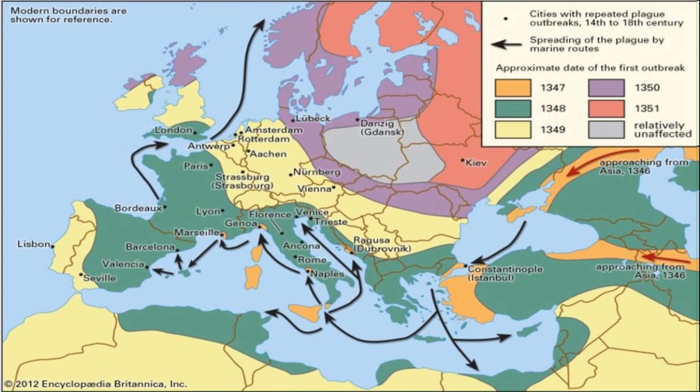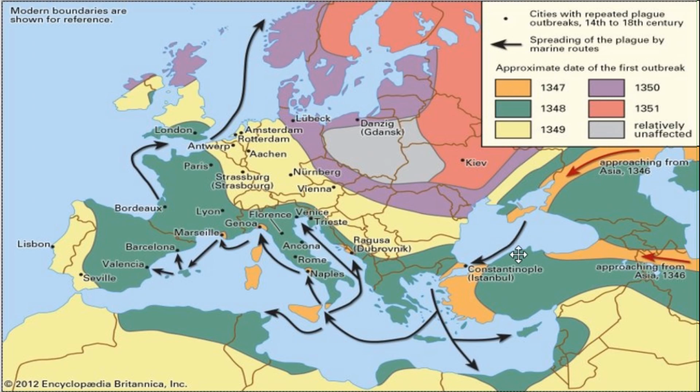So we have to imagine that with all of these people moving back and forth along this trade route and living in the towns, this is a much more ideal environment for fleas and for people close together to get bitten, and then to pass the infection to each other from there.